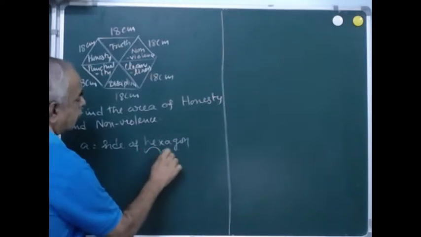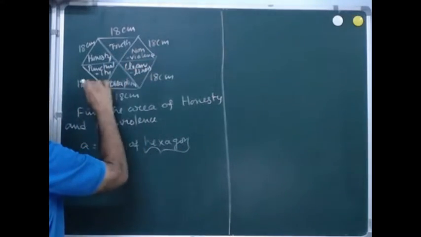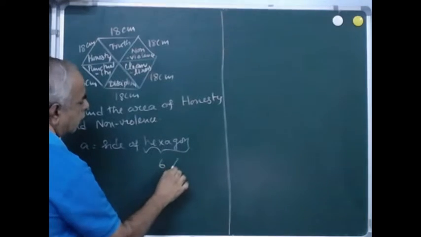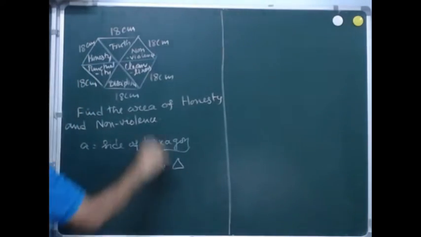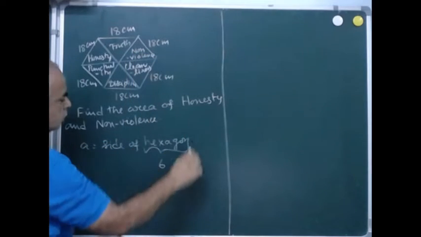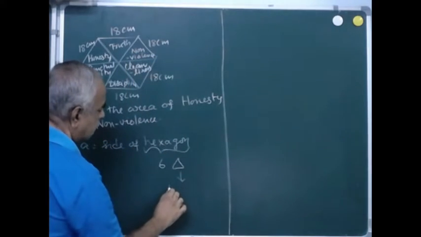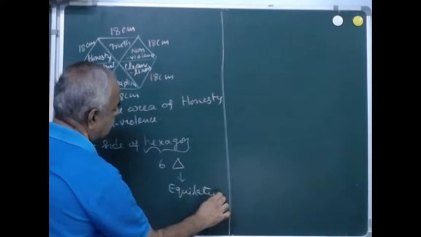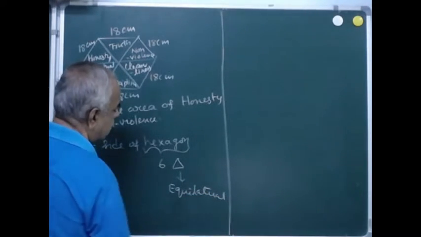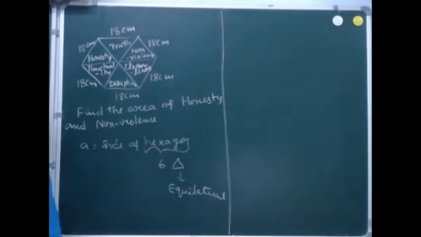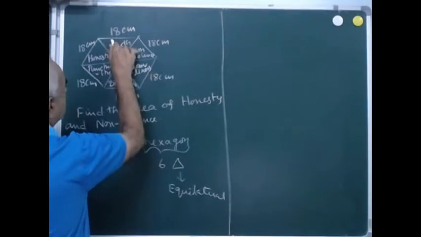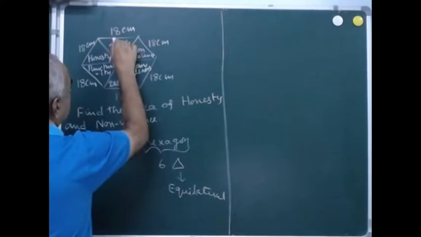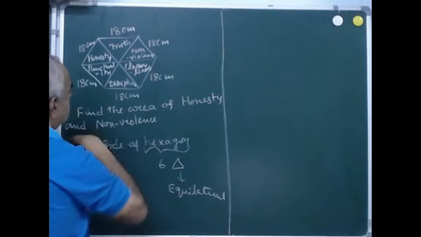And in that hexagon, how many triangles are there? 1, 2, 3, 4, 5, 6. So 6 triangles are there. And how about the nature of each triangle? They are all equilateral triangles. Lateral means side, so equilateral means equal sides. So here A, that is the equal side of the triangle, is given. A is equal in all sides, 18 centimeter.